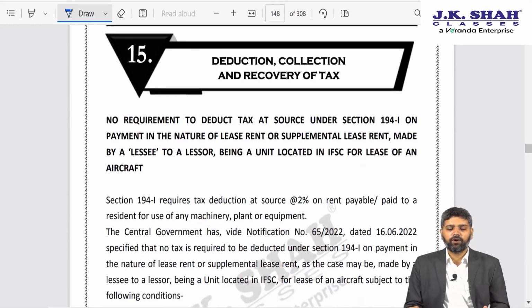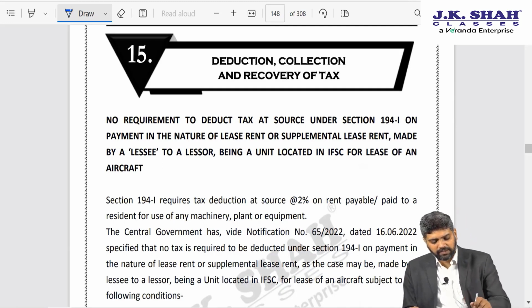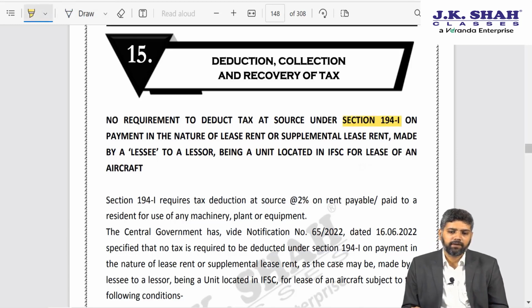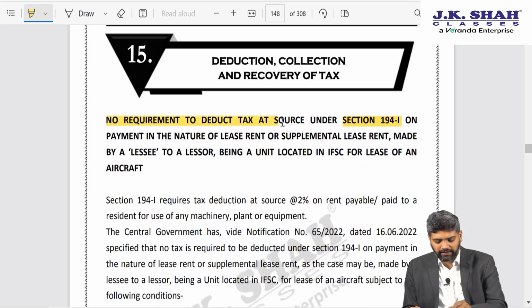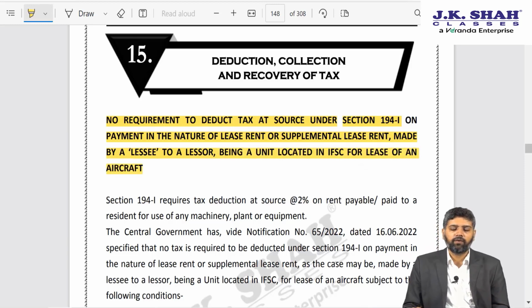Next, if I may proceed on to deduction, collection and recovery of tax. The first amendment in this chapter is provided in section 194I. Section 194I has granted an exemption. It says that there shall be no requirement to deduct TDS under this section on payment in the nature of lease rent or supplemental lease rent made by a lessee to a lessor being unit located in IFSC for lease of aircraft. Why is this exemption from TDS granted?